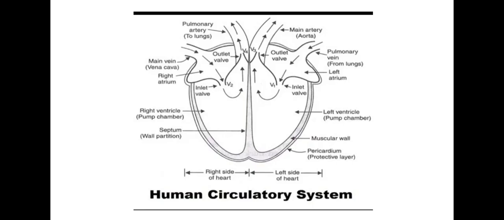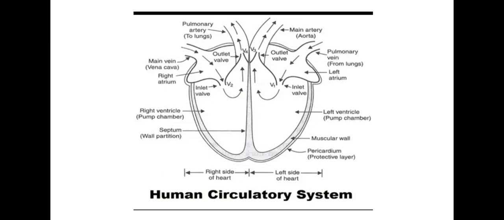The heart is triangular in shape. It is made up of a special muscle called cardiac muscle, and the size of our heart is about the same as our fist.